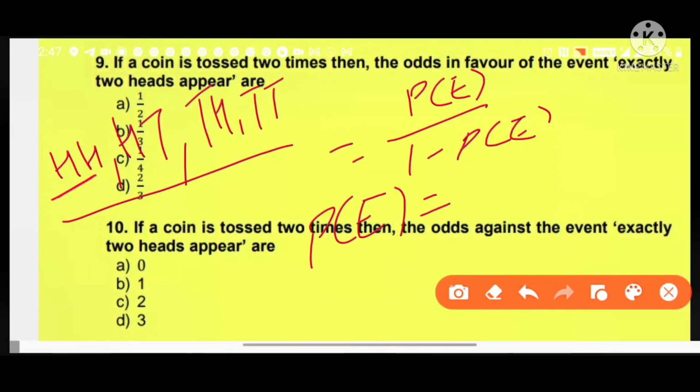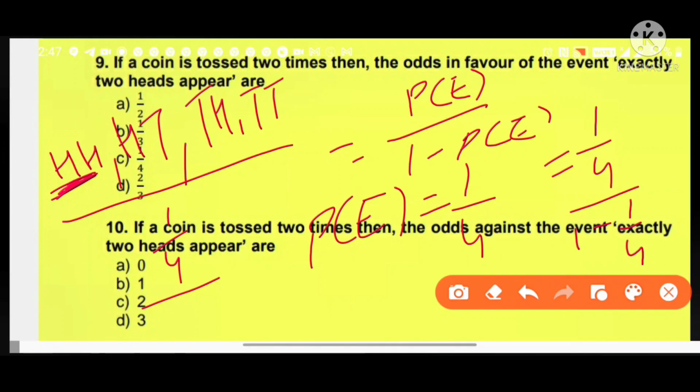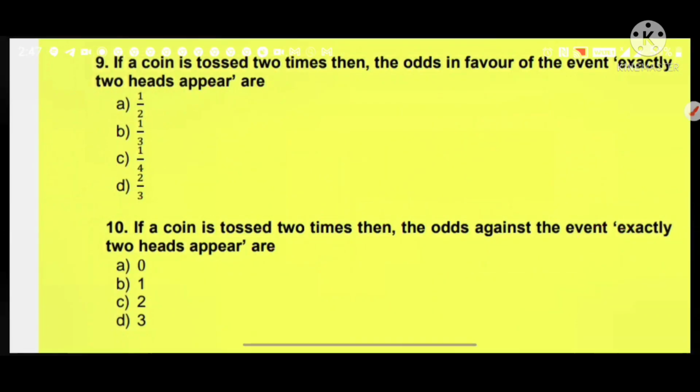Now exactly 2 heads, favorable outcomes are 1 and total number of outcomes is 4. So 1 by 4 divided by 1 minus 1 by 4, that is 1 by 4 divided by 3 by 4, which is further equal to 1 by 3. So the answer is B option.